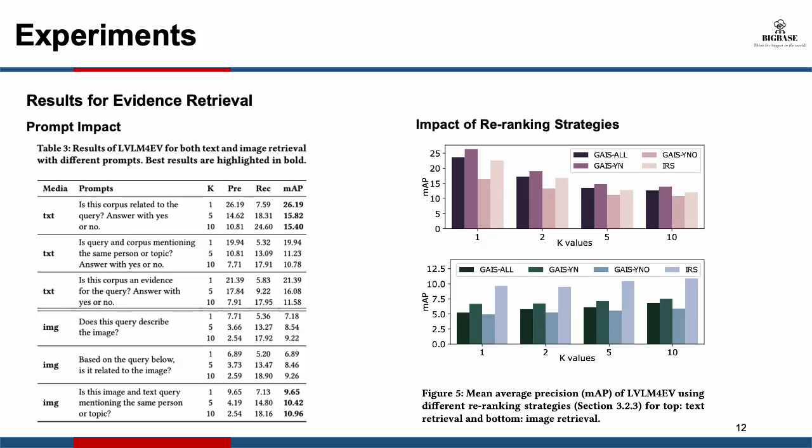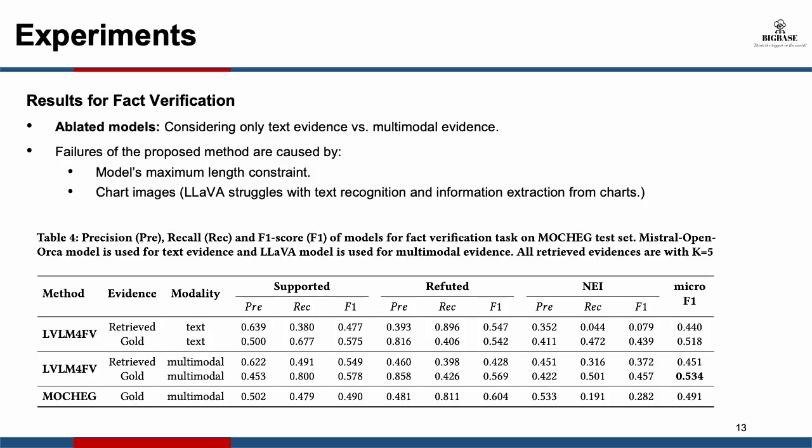And also they checked how different prompts impact the evidence retrieval phase, and they check the impact of the re-ranking strategies. I mentioned 3 different relevancy scores previously, and they use all of them, and also the initial relevance scores, and see how each one affects the performance. They experiment with ablated models for the fact verification step.